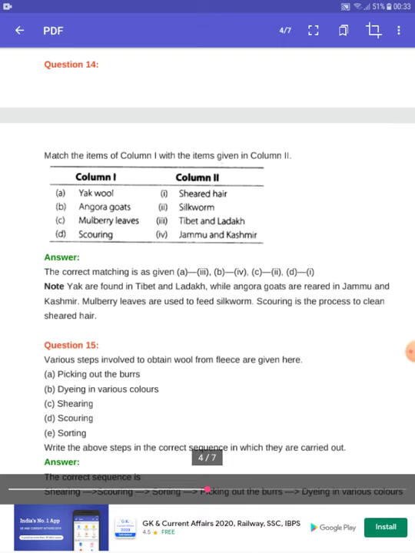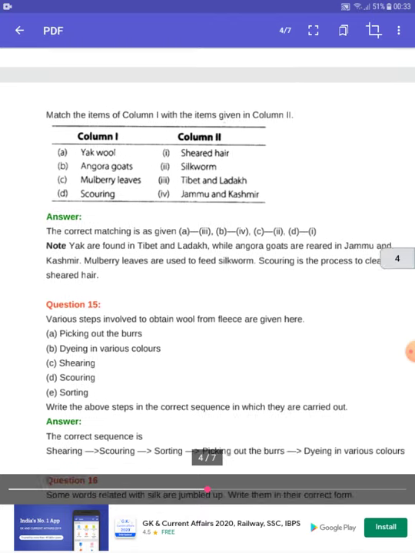Yak wool is found in Tibet and Ladakh. So A will match with third. Angora goats are found in Jammu and Kashmir. So the correct answer will be A for third, B for fourth, C for second, and D for first, and scouring is the process of shearing here.